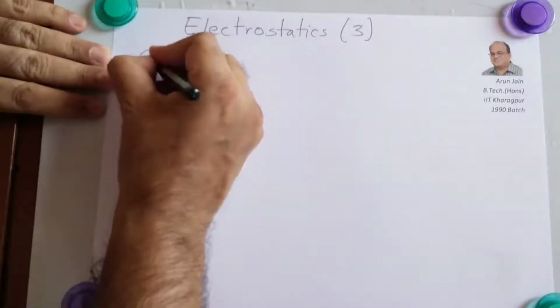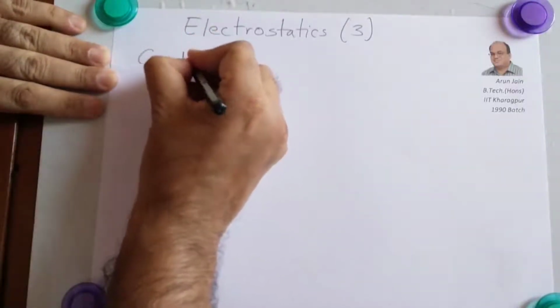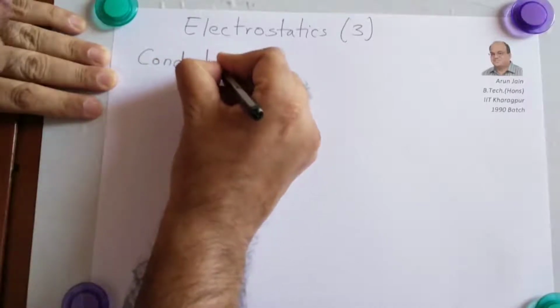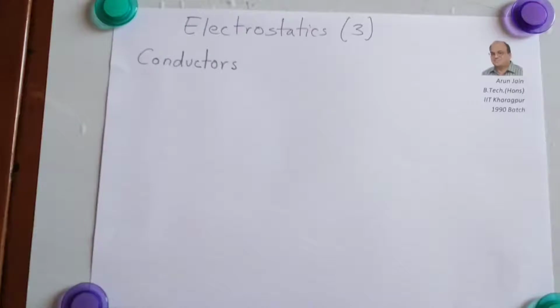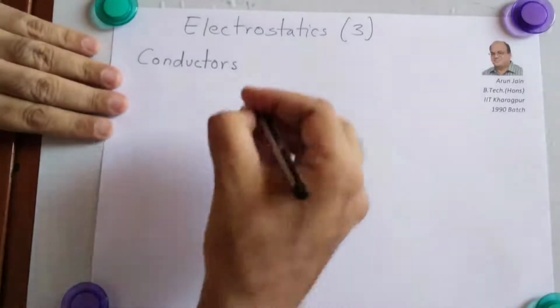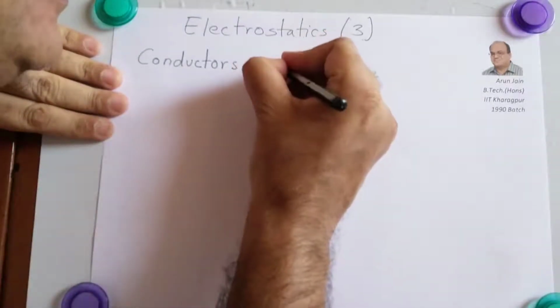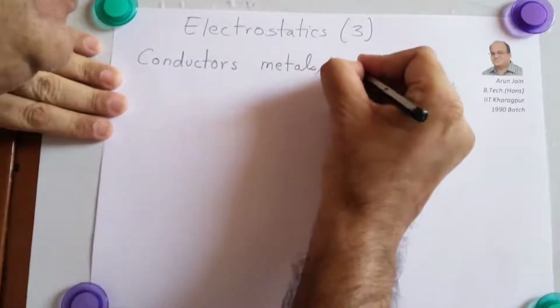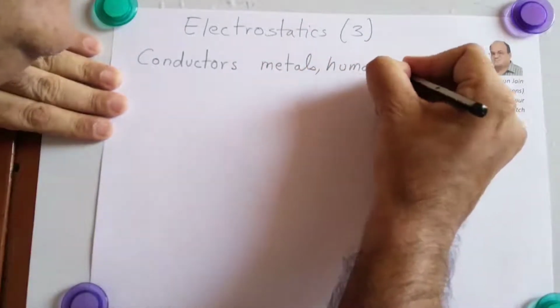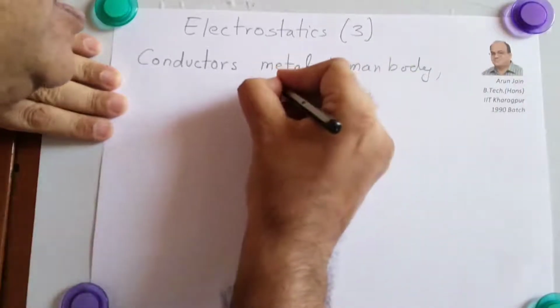In conductors, some of the charges are free to move. They conduct electricity. Examples of conductors are metals. All metals are conductors. The human body is a conductor. Earth is a conductor.